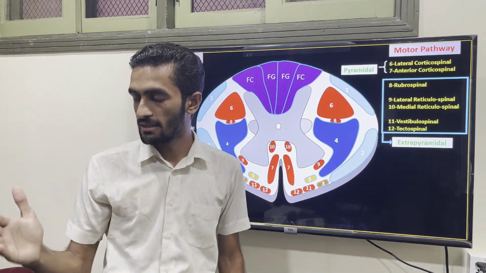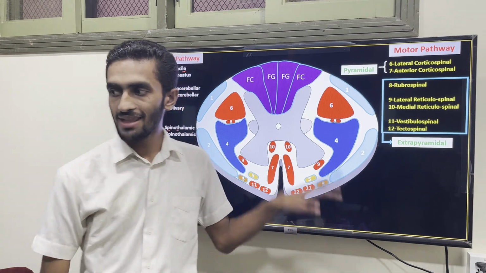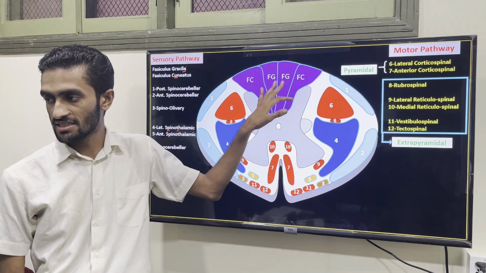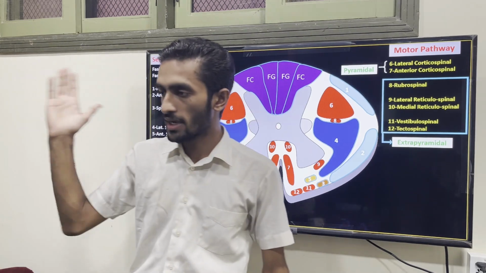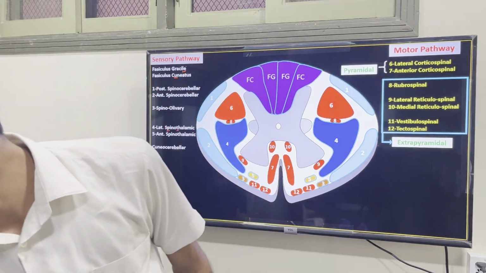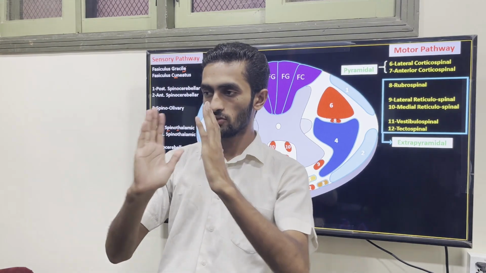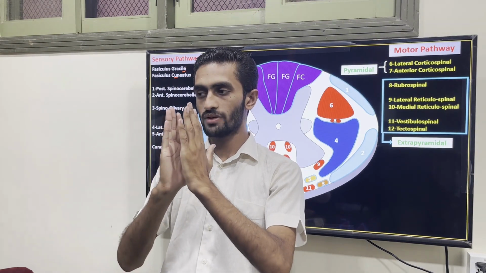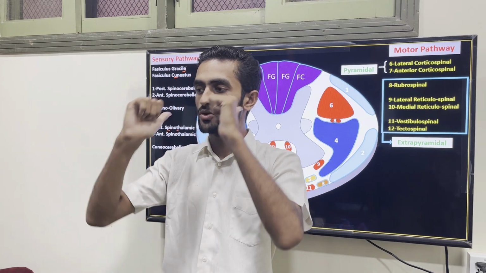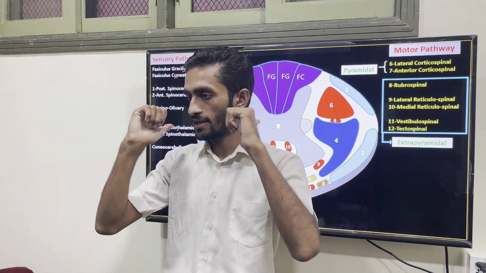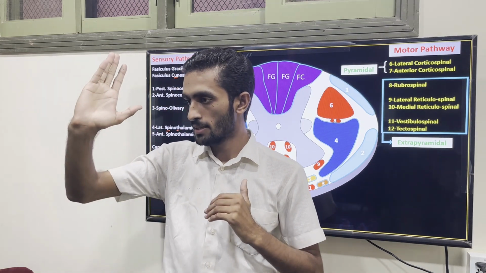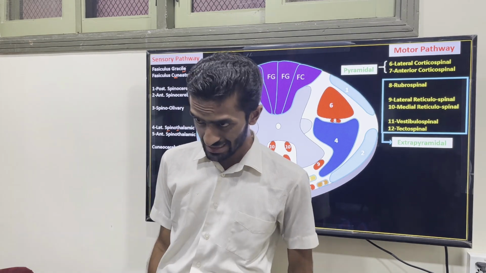You will see the pyramidal tract in the anterior part, while the sensory pathways, for example, the fasciculus gracilis and cuneatus, cuneatus for the upper limb and gracilis for the lower limb. When you look at the brainstem, you will see the pyramidal tract anteriorly, while if you look posteriorly, the gracilis and cuneatus tracts will be present, because they all cross the brainstem.